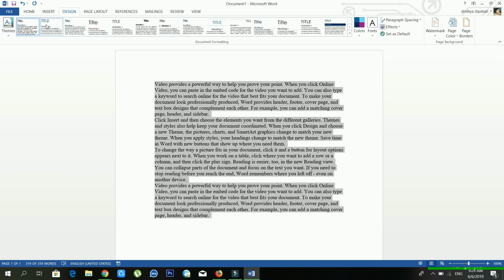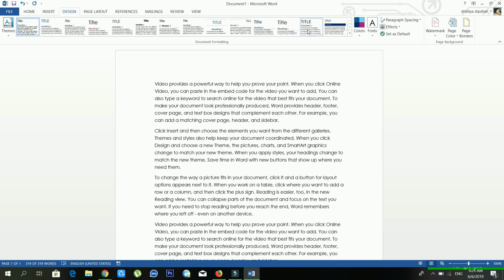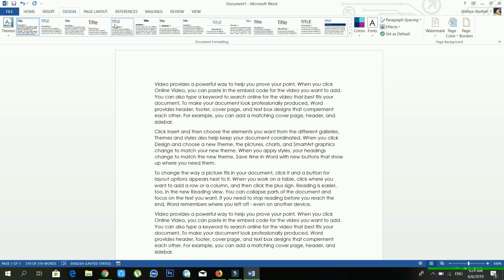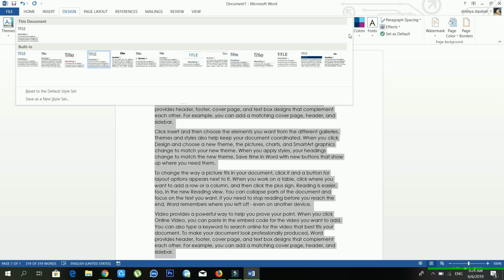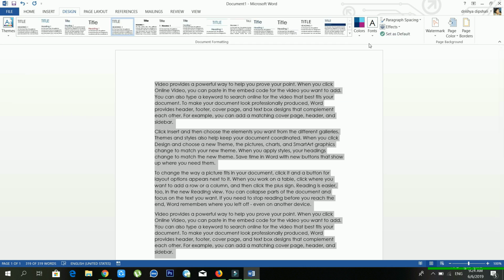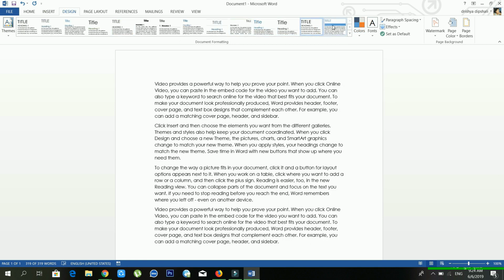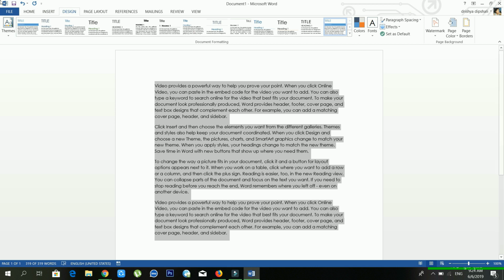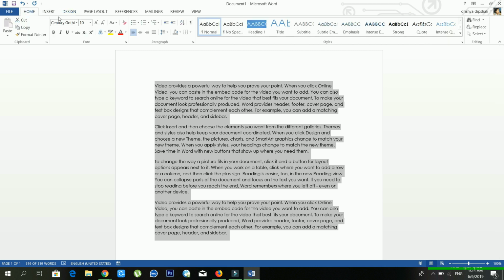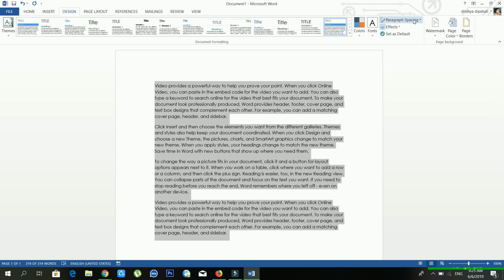If you choose this one, see, there are lots of styles available, and you can choose your favorite styles from the document formatting section, or you can create a new style set also if you want. And from the color option you can give lots of colors also. And from the font option you can change the font. You also know we discussed before how you can change your font from the home menu, and from the design menu also you can change the font, and another option is paragraph spacing.